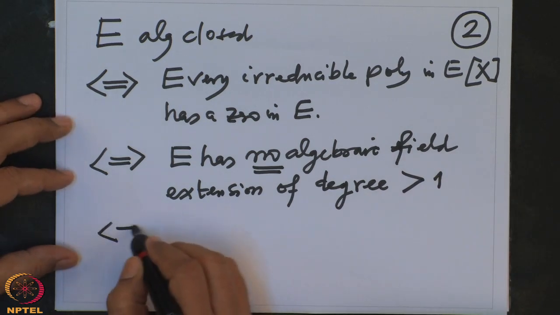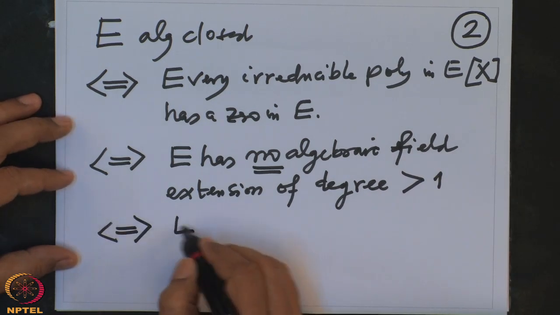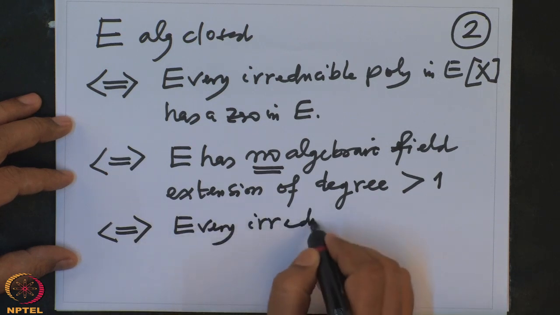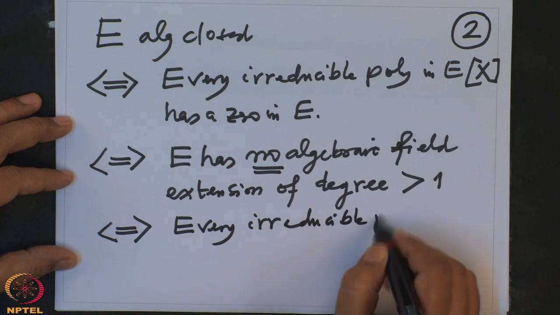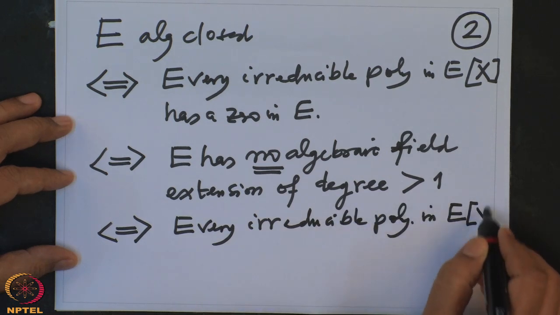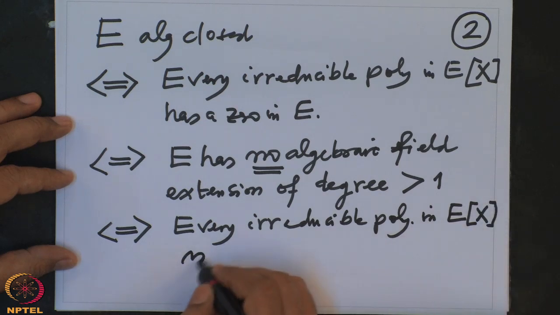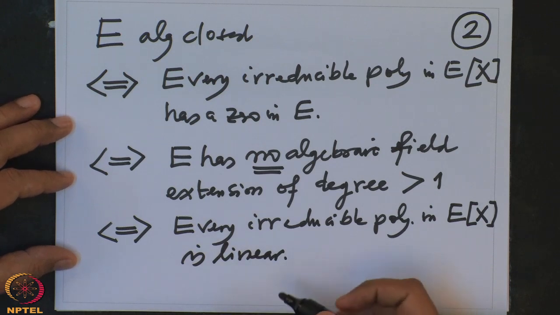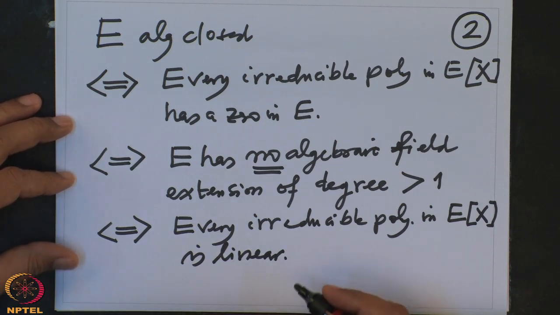Also equivalent to saying that every irreducible polynomial in E[x] is linear. Linear polynomials are the only irreducible polynomials.